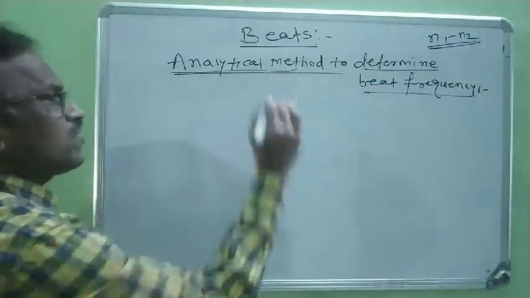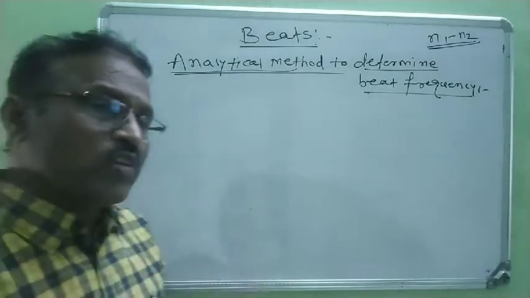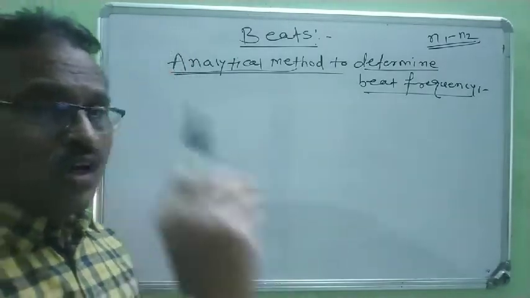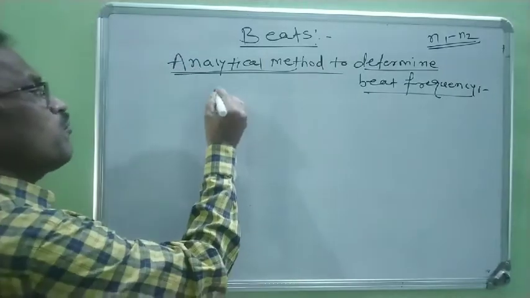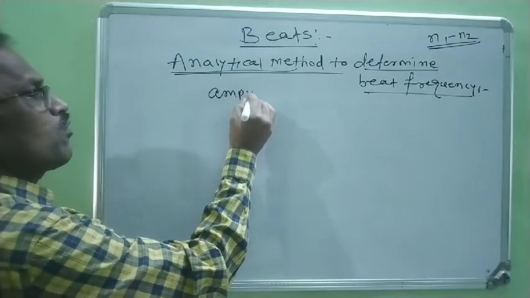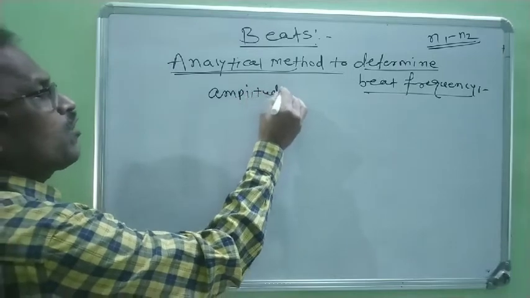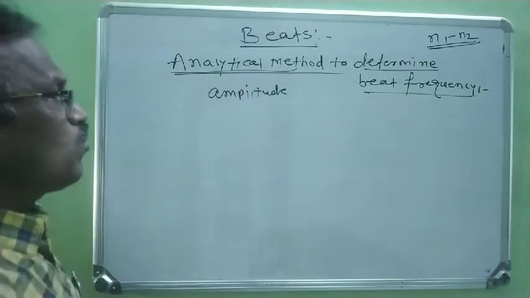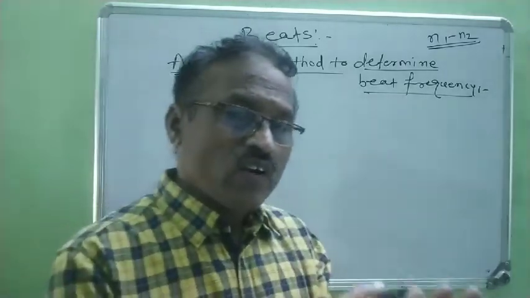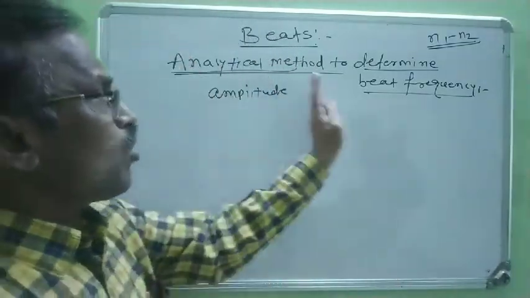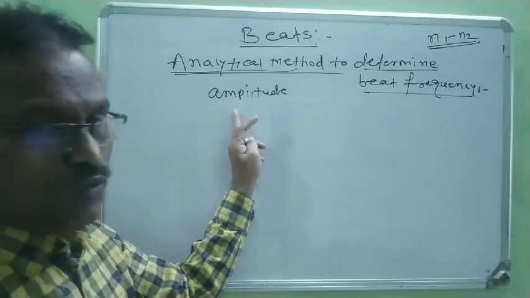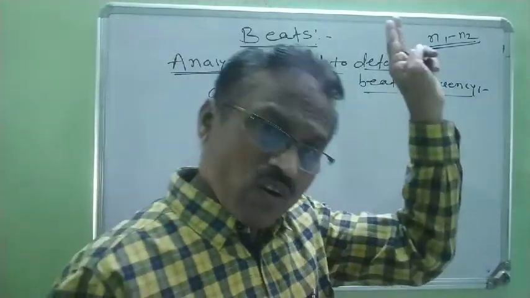To study this analytical method, first we have to consider two sound waves having the same amplitude but slightly different frequencies.